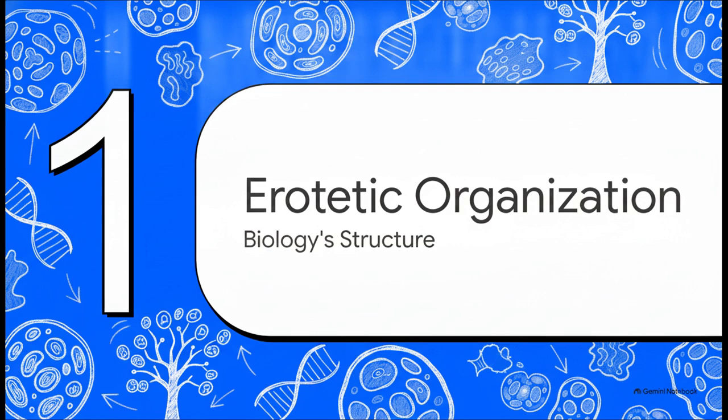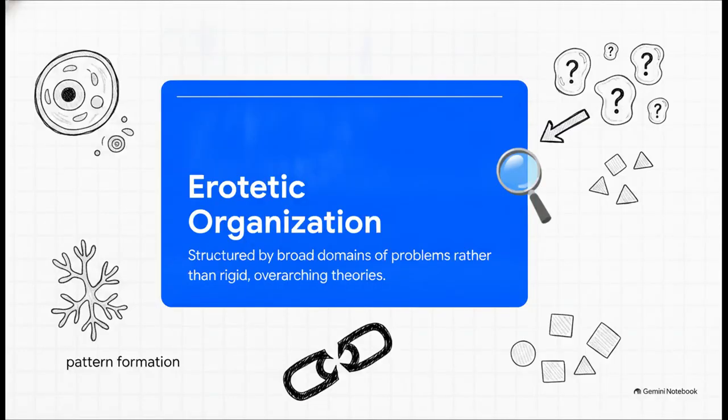To really understand this document, we have to start with the first pillar of our explainer, how developmental biology actually structures its understanding of the world. So the source text grounds itself in this concept called aritic organization. Now, in developmental biology, the field isn't driven by one massive top-down theory that dictates absolutely everything. Instead, it's organized by stable, broad domains of problems.